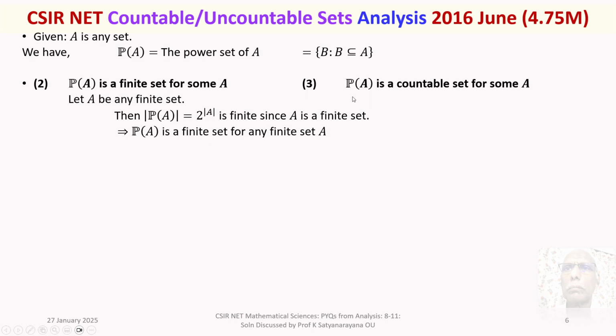And from this, option 3 is also true. Why? For any finite set A, power set of A is finite and every finite set is countable. Therefore, power set of A is a countable set for any finite set A. Therefore, for some A, this is true.